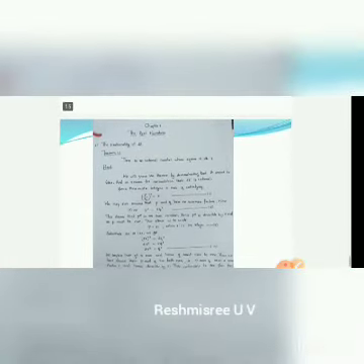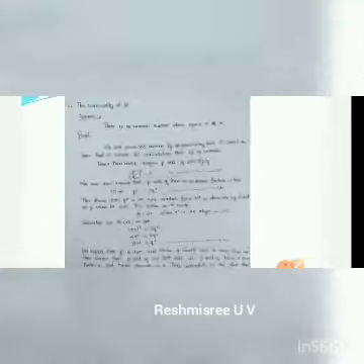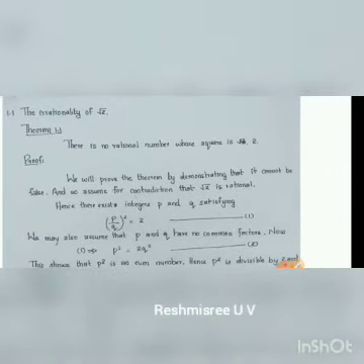Next is the irrationality of root 2. Next we discuss about irrationality of root 2. The theorem states that there is no rational number whose square is 2. That is, there does not exist any rational number whose square is 2. We will prove this by contradiction.